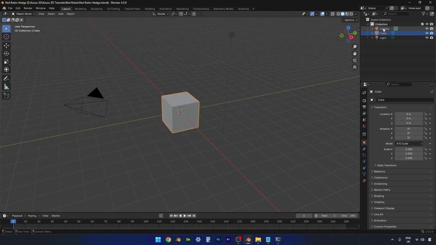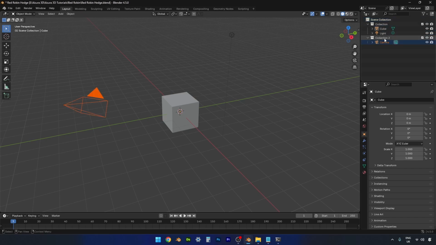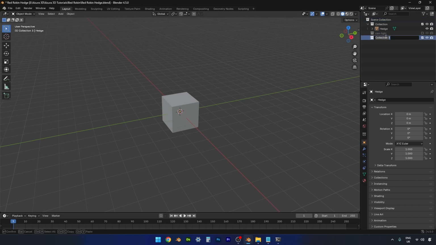And then let's just organise ourselves a little bit here. We'll do a new collection, which we will put our camera and light in, and then turn that off. We don't need them at the moment. Let's just call that cam and light. And then our default cube we're actually going to use, and we will call this hedge. And then we're going to need another collection which we will call planes.